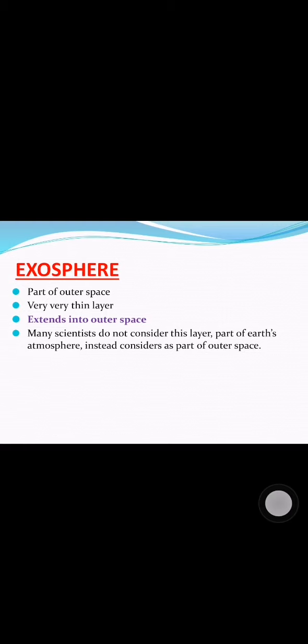Usually, questions are not repeated from this layer, so just listen now. Since this layer extends into space, we don't have much information about this, and it is not considered as a part of our Earth's atmosphere also.